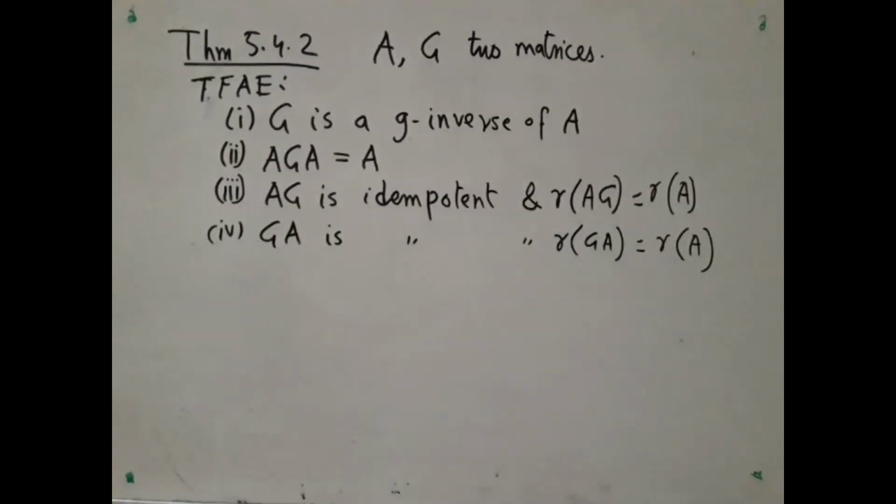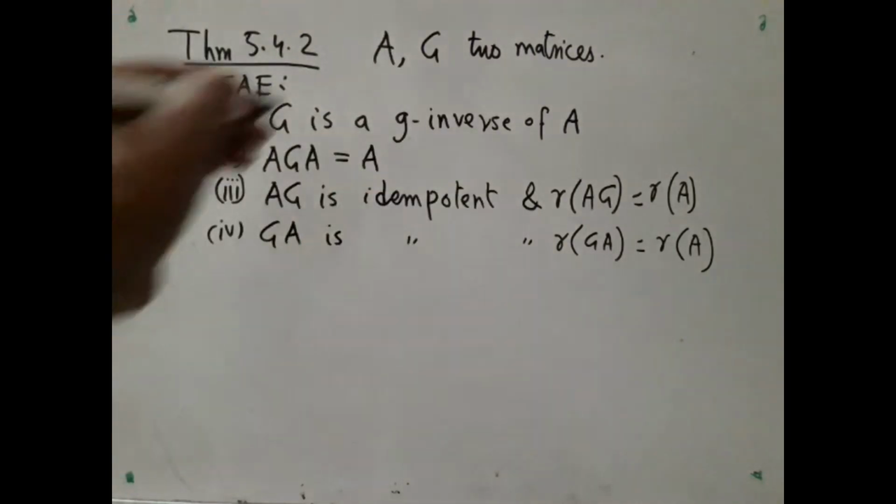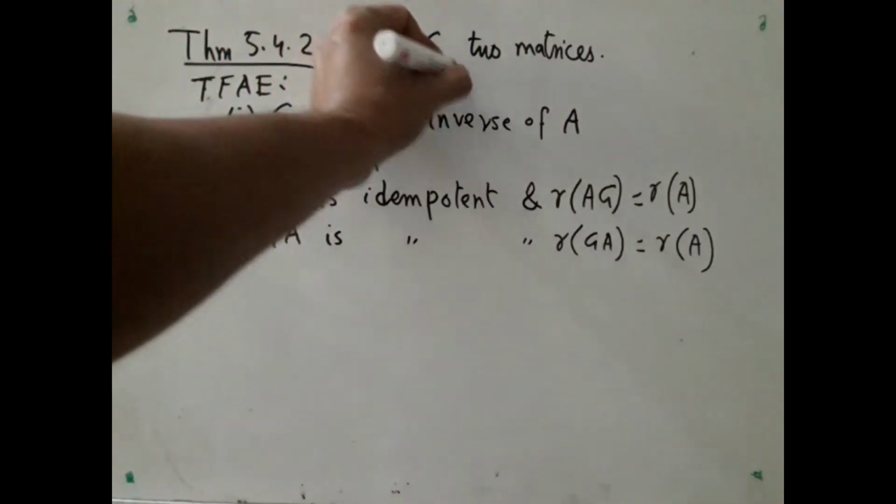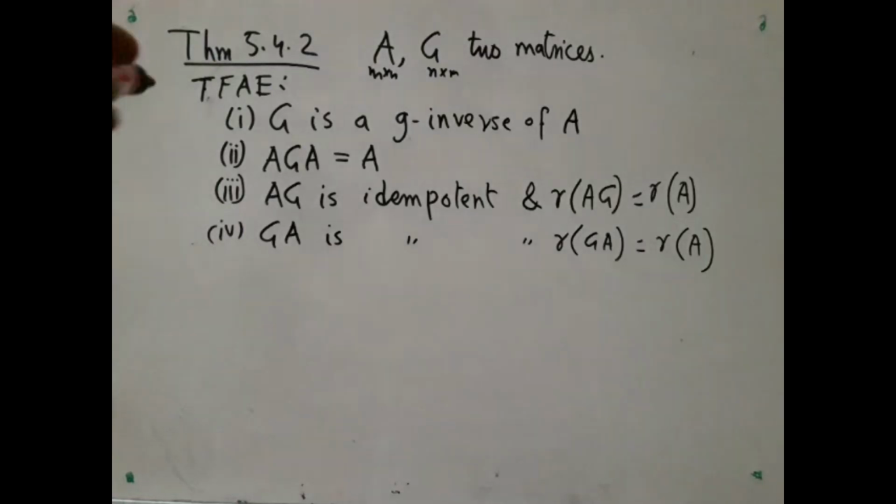Now this theorem is one of the many theorems that give various characterizations of G inverses. So suppose A and G are two matrices. Now for all these things to make sense, we need A to be m by n and G to be n by m. I say TFAE. TFAE means the following are equivalent.